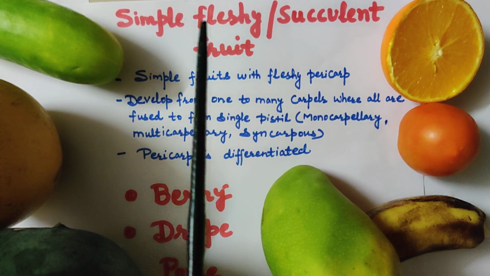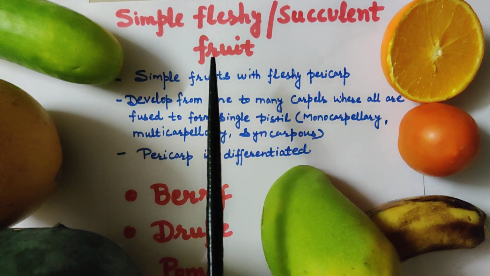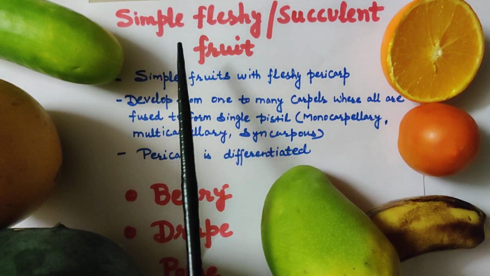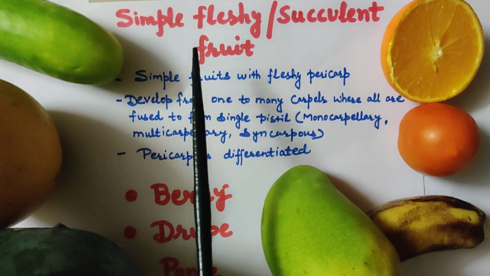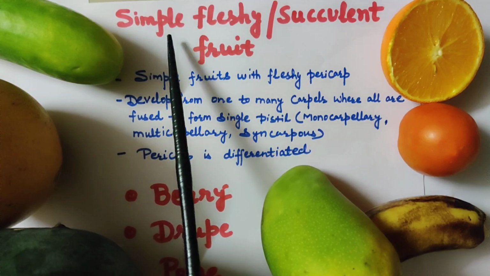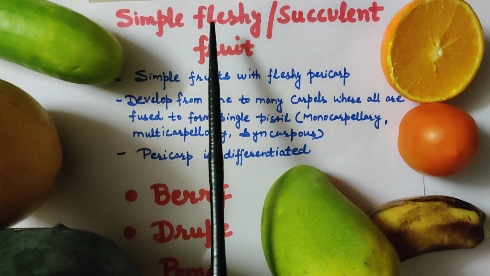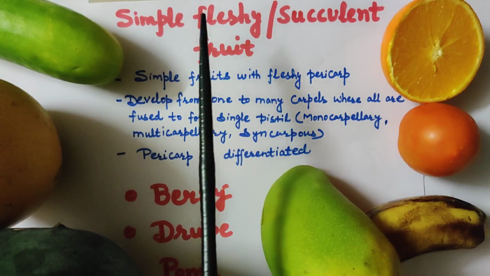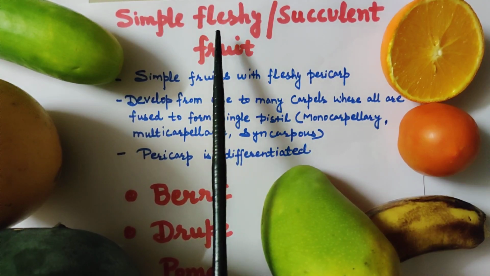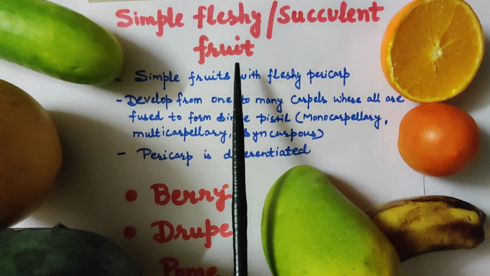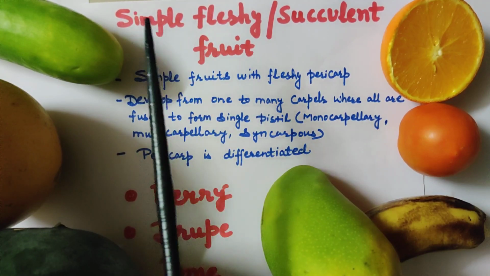In this video, we will discuss simple fleshy fruits. In our previous video, we discussed simple dry fruits and their types. We are calling these fruits simple because they are formed from the ovary of a single flower, and fleshy because their pericarp is fleshy. And in these fruits, pericarp is differentiated into three layers: epicarp, mesocarp and endocarp.